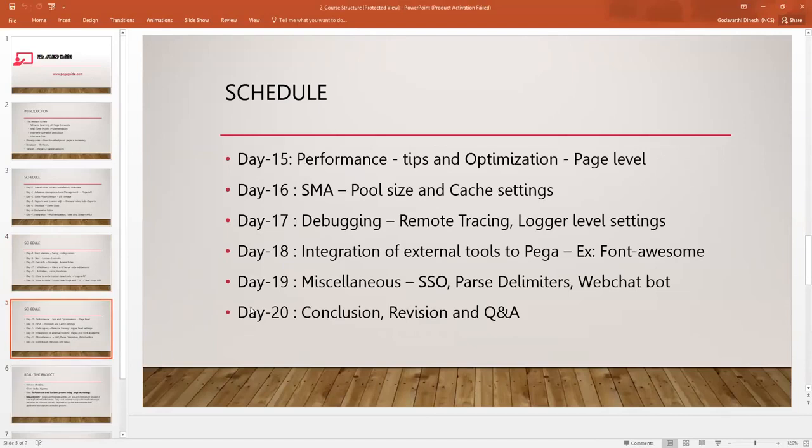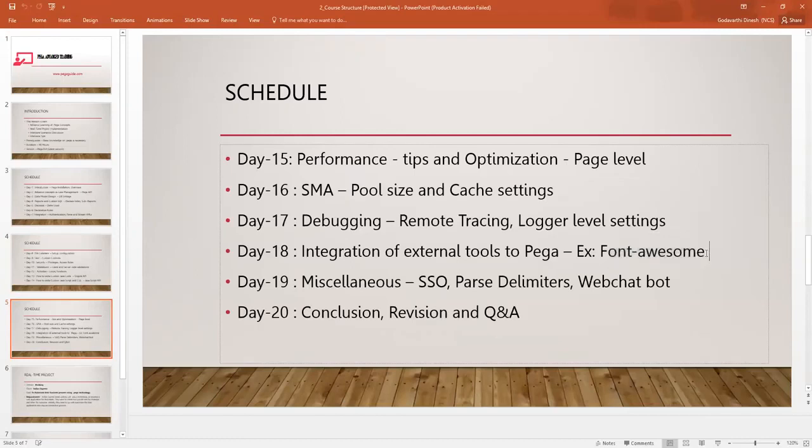And then we'll also discuss performance tooltips, performance optimizations and integrations. So maybe we can integrate, for example, Font Awesome.